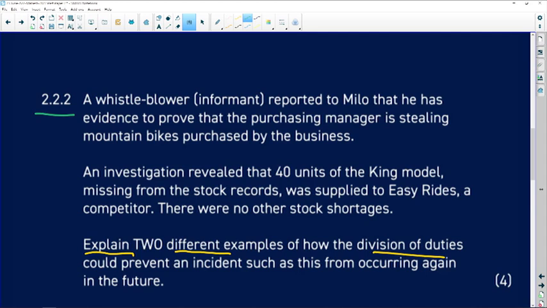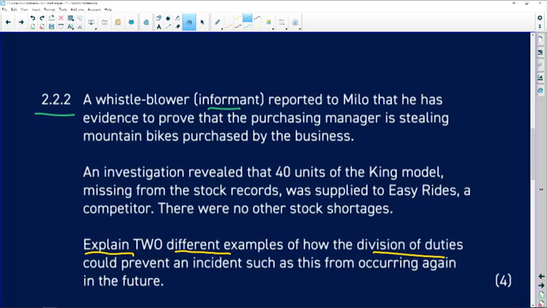A whistleblower, who's simply an informant, someone that tells on someone else because they've seen or witnessed them doing something wrong, reported to Milo that he has evidence to prove that the purchasing manager is stealing mountain bikes purchased by the business. An investigation revealed that 40 units of the King model missing from the stock records was supplied to Easy Rides, a competitor. Aha.